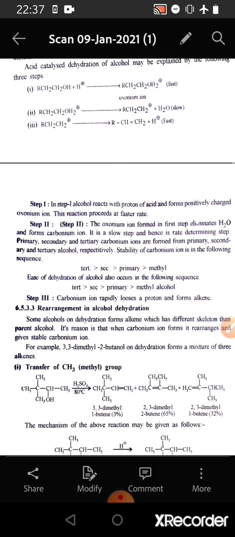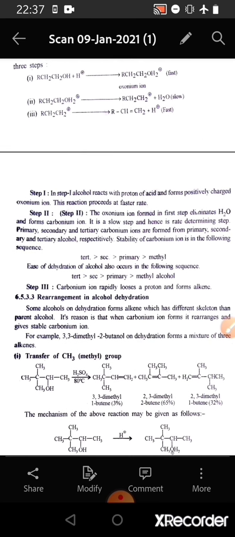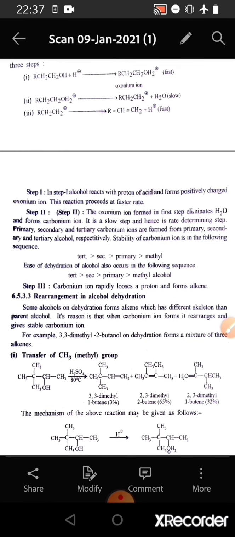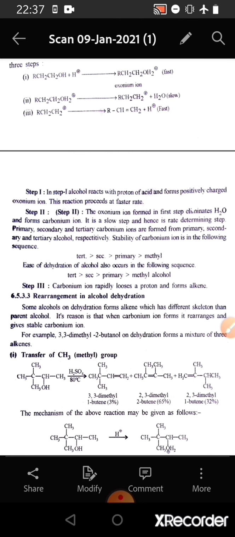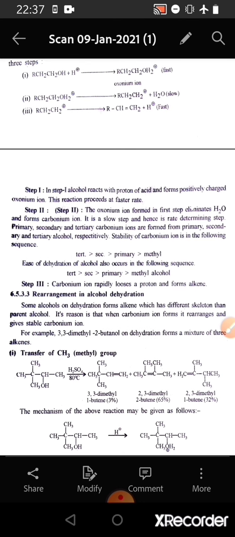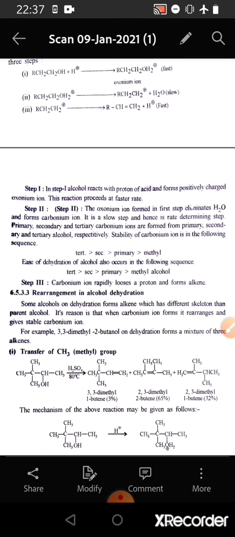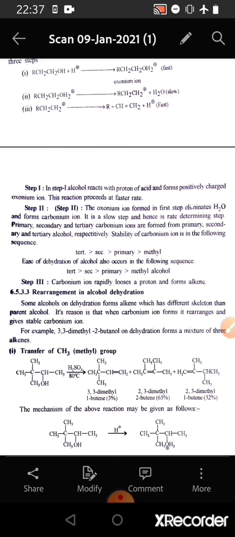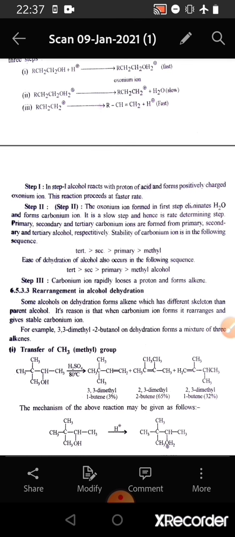If we consider then step 1, the alcohol reacts with a proton of the acid and forms a positively charged oxonium ion or protonated alcohol. This reaction proceeds at a faster rate. In step 2, the oxonium ion formed in the first step eliminates water and forms carbonium ion. It is a slow step and hence is the rate determining step.